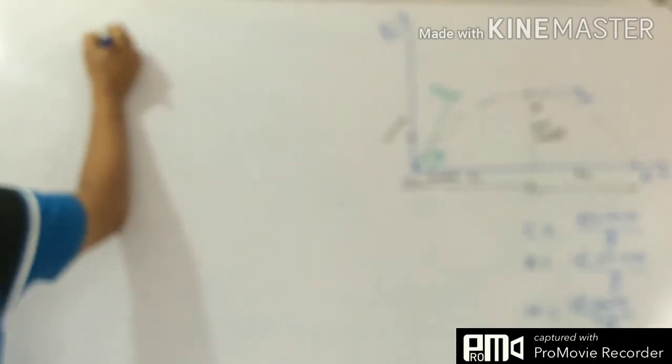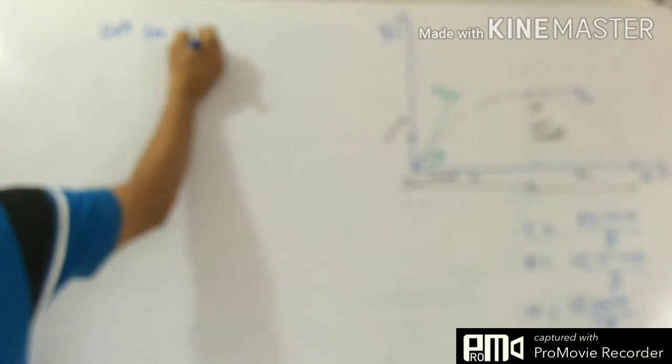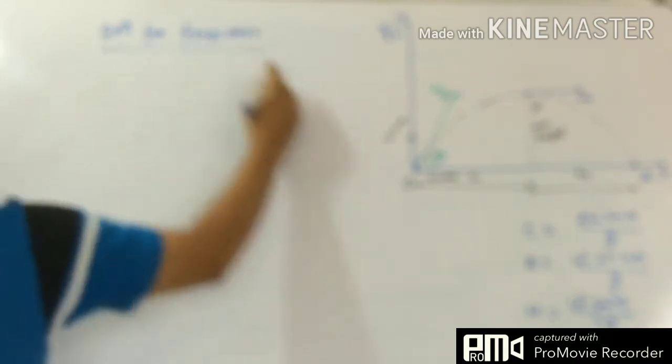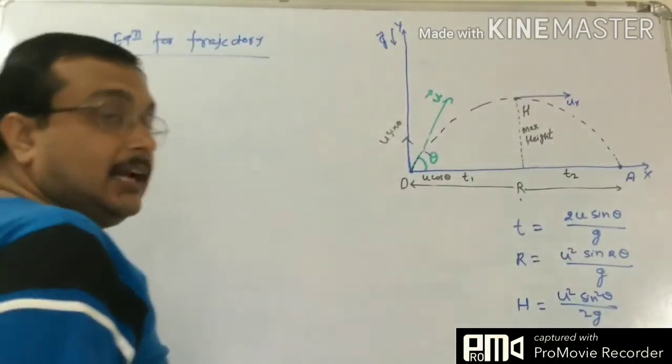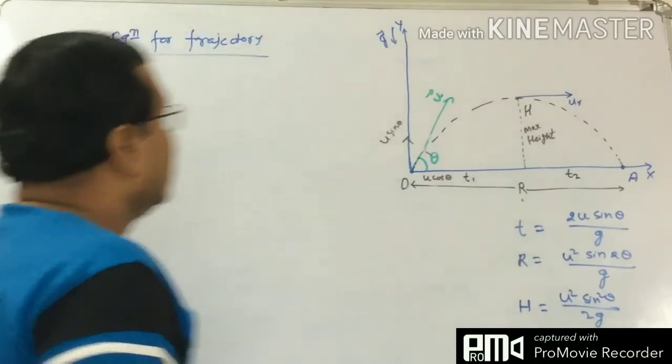Equation for trajectory means this is the path. This is the path of the particle that we have analyzed. We have to prove that this is the path of a parabola. This is a parabolic path that we have to decide.